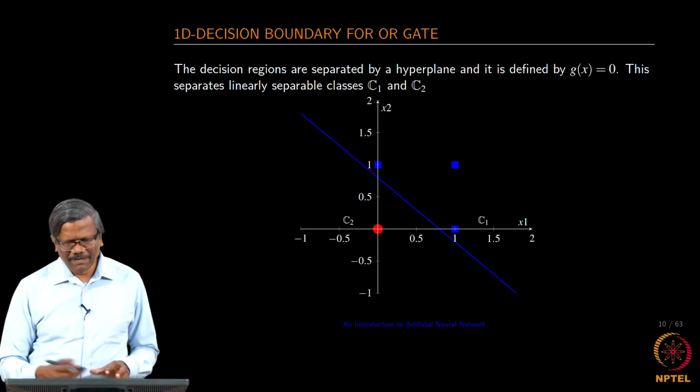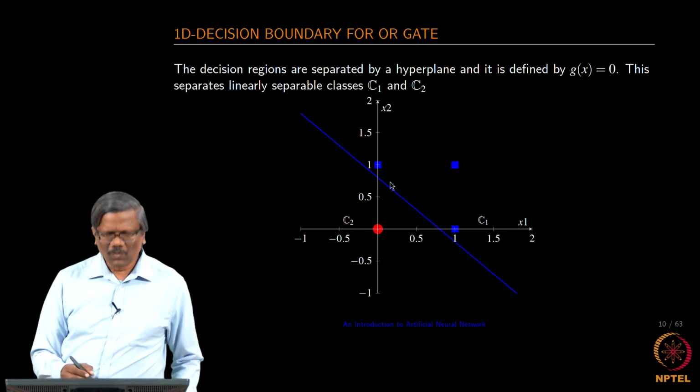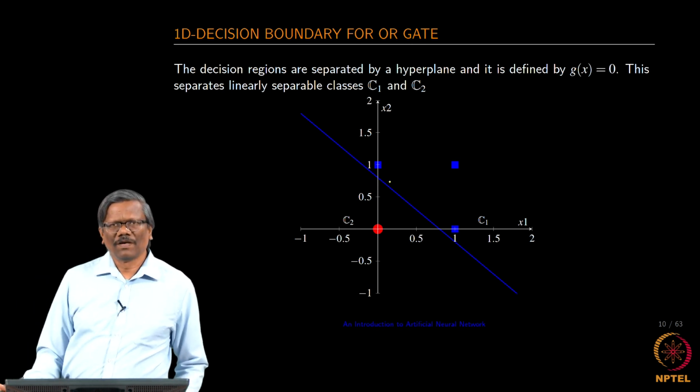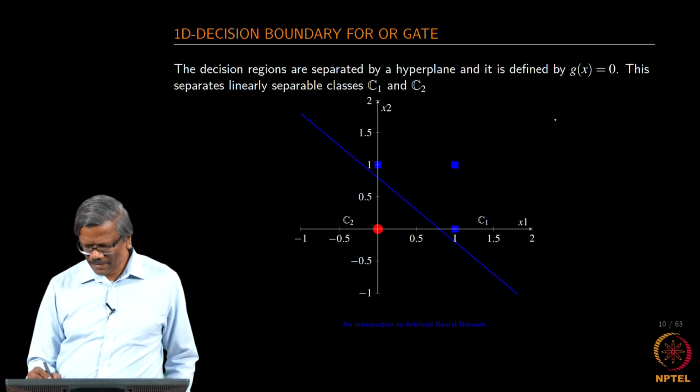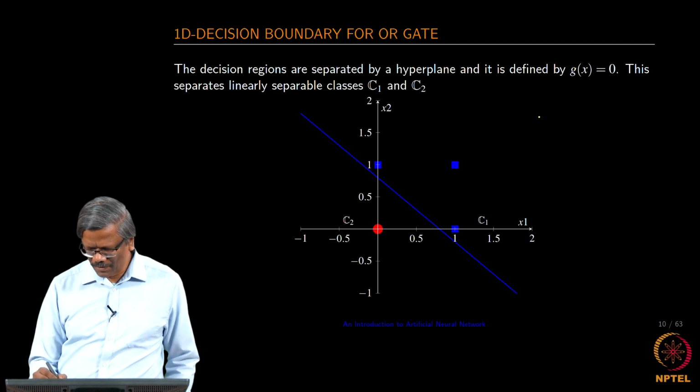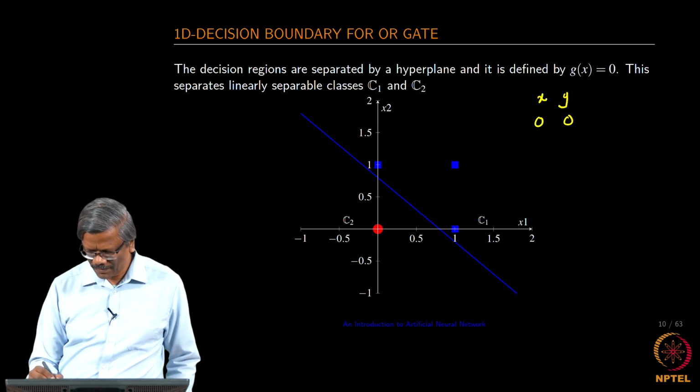So, again I am going to give some small examples here. Would you know what these points represent? So, we have a 0 here and there is a point 0 and 0. Let us say this is x and y. I have used x1 and x2.